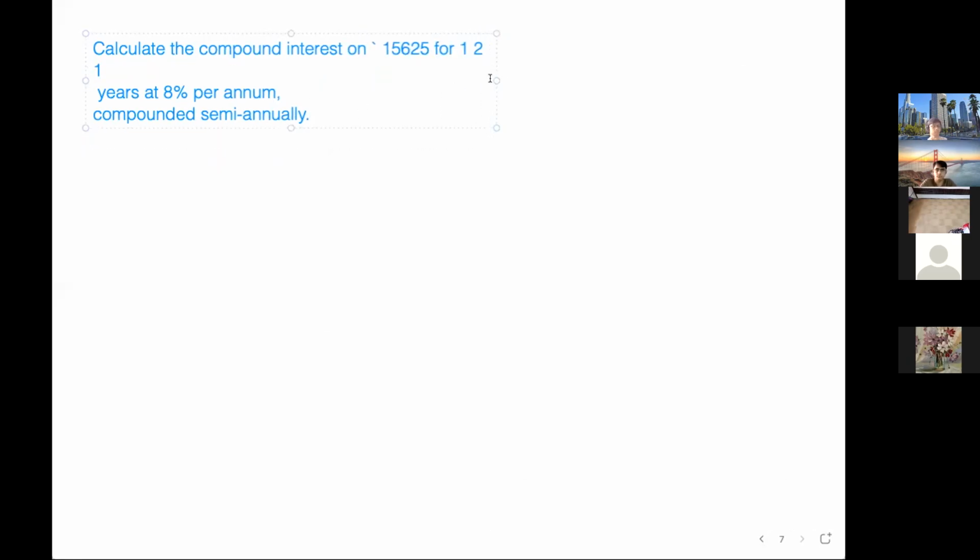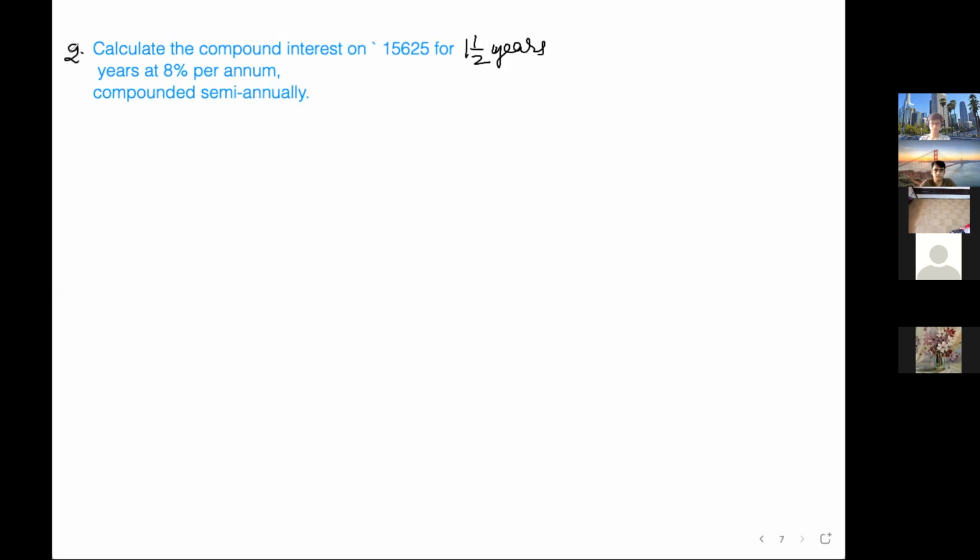Question number 2. Okay, this is now 1.5 year, for 1.5 years. Now it is semi-annually and this is 8% per annum. Okay, so my rate is 8% per annum.